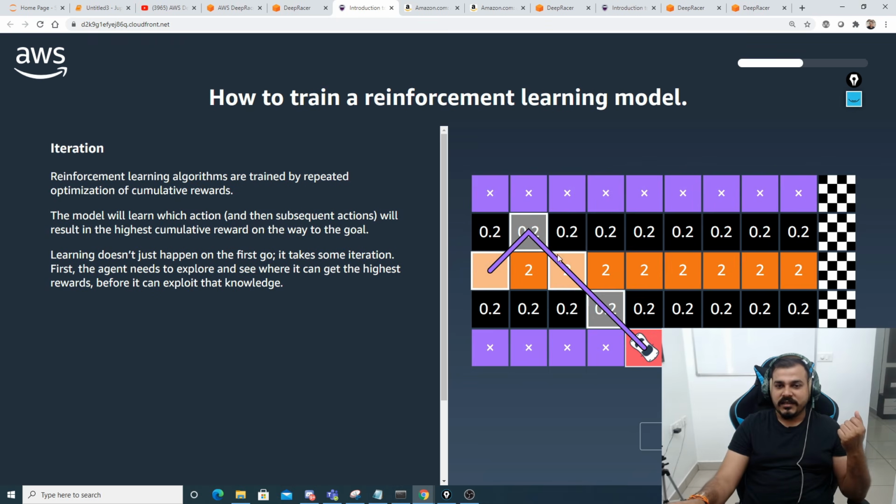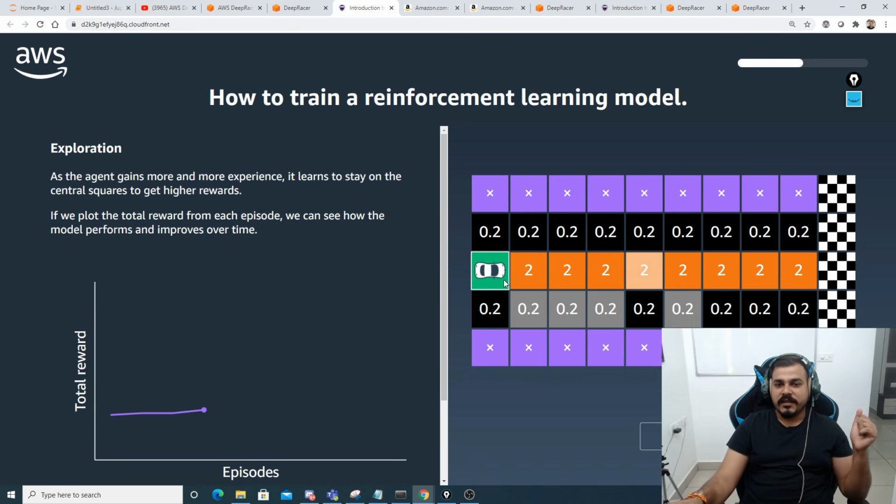Now suppose it has taken this particular path. Now we know that on the previous path we were only able to accumulate 2.2. In this particular path, we are able to accumulate 2.4. So this path is better than the previous path. Okay, so again I said that it will try to simulate all the iterations that are possible over here. In this particular case, 2.4 is better than the previous path. So obviously, instead of taking that path, it will try to take this path. Then again it will go and iterate.